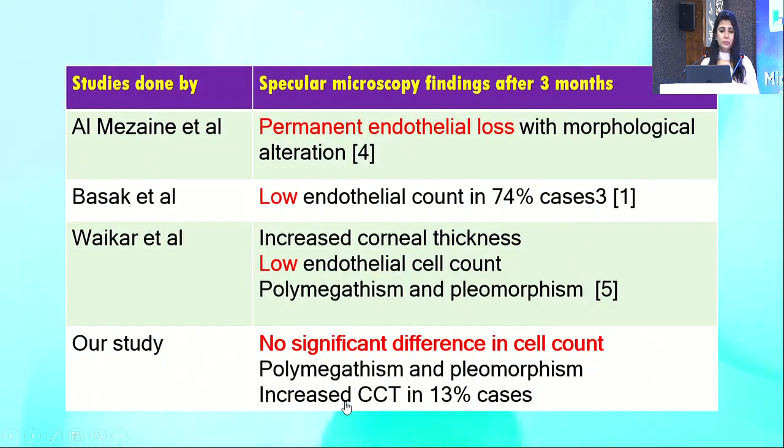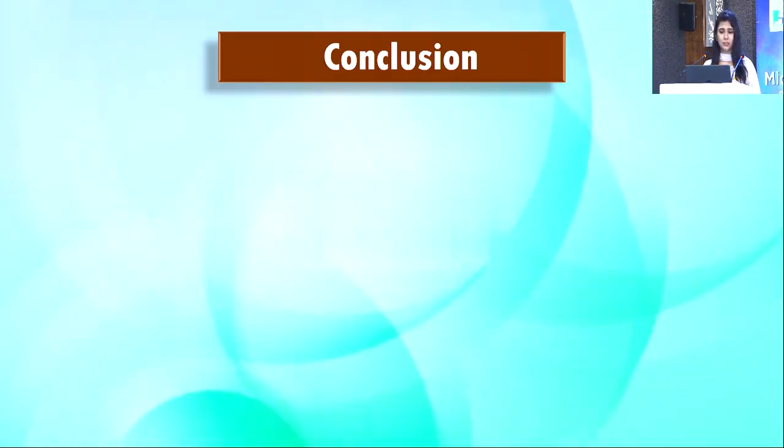My study, in comparison to other studies: Al-Mazin, in his study, presented that permanent endothelial loss was seen in specular microscopy after 3 months. Bassak revealed low endothelial count in 74 cases. Weckers revealed increased corneal thickness, low endothelial cell count, polymegathism and pleomorphism. But in my study, there was no significant difference in cell count. There was polymegathism and pleomorphism and increased CCT in 13% cases.